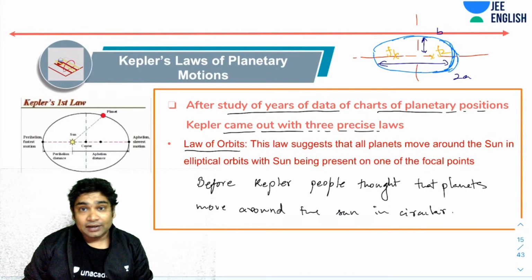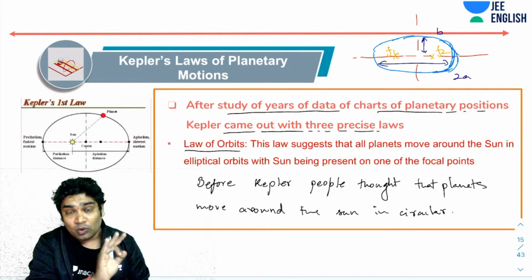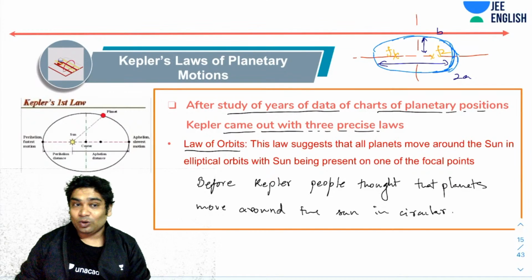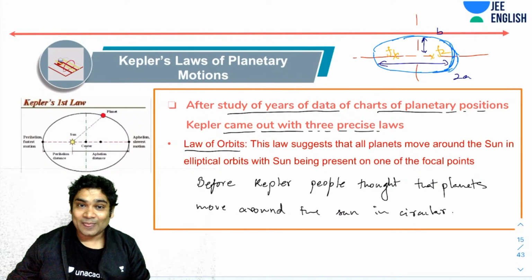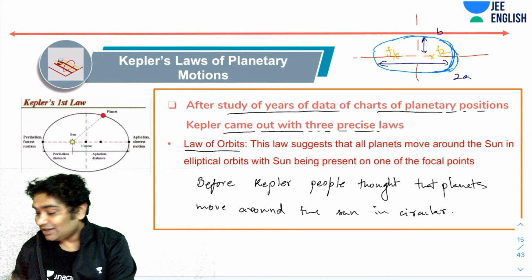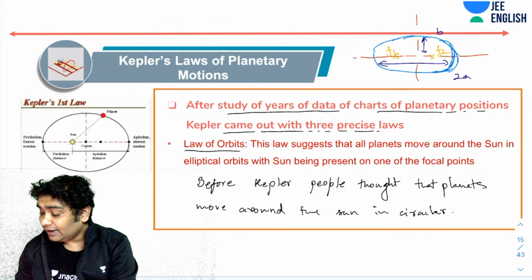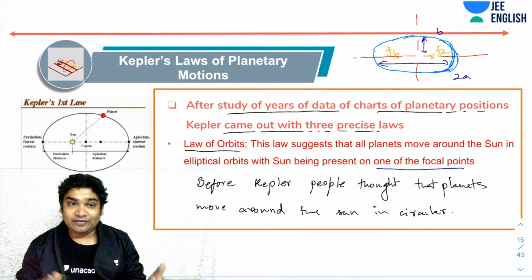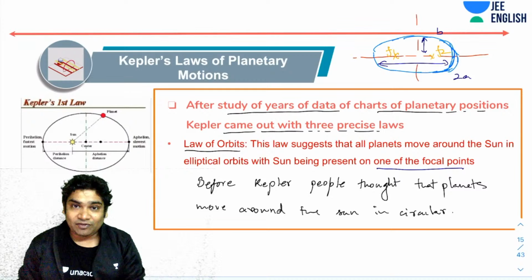What Kepler suggested was that all the orbits are in fact elliptical in shape, and the sun is always present on one of the focal points. That's a very interesting thing. In fact, if you go to a maths teacher, they will tell you a lot of interesting properties about ellipses, so maybe in some time you will try to prove this also. When I say the sun has to be present on one of the focal points, there are two focal points, one on the left, one on the right. It's not necessary that for every planet it is the left focal point or the right focal point only.